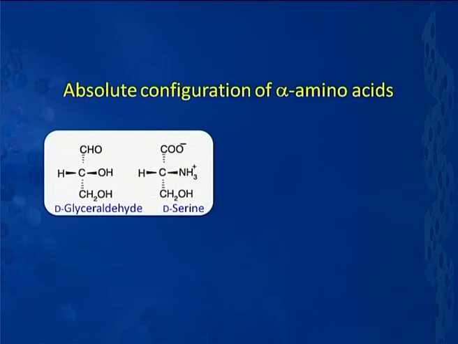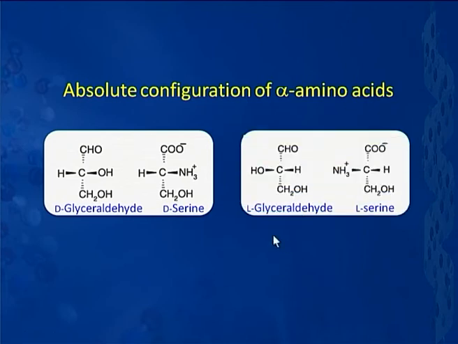Let us look at these pictures here. That is what I mean here. This is my D serine. D serine has the following configuration. That means, this is my chiral carbon atom here, and the other groups are in the following way. I am sure that we understand the meaning of these. This D serine is related to D glyceraldehyde. So, wherever there is an OH here, there is an equivalence of NH3 plus here. CHO is equivalent to COO minus, CH2OH is the same in both cases.